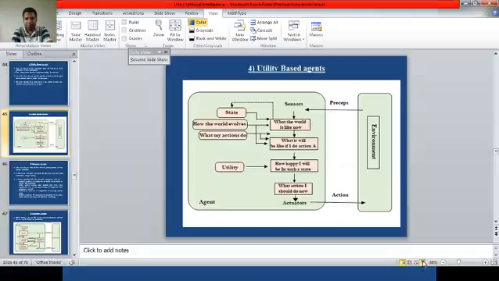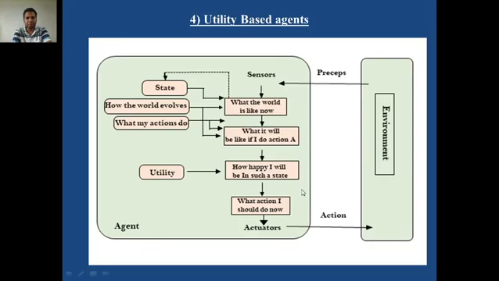So this diagram shows you the utility based agent. Environment, the percepts are coming with the help of sensors. What the world is like now, the box is same which we observed in the previous agents. State box is same, how the world evolved box is same. What my actions do, this box is also same. What it will be like if I do action A. Okay, and next the difference in the previous diagram and this diagram is one box is added: how happy I will be in such a state.